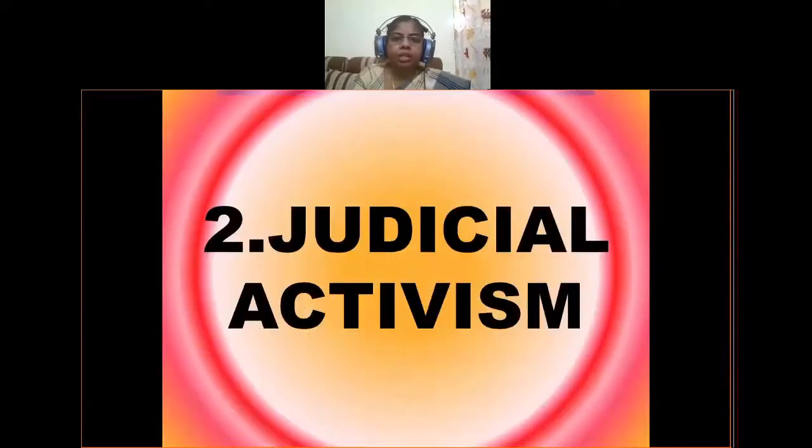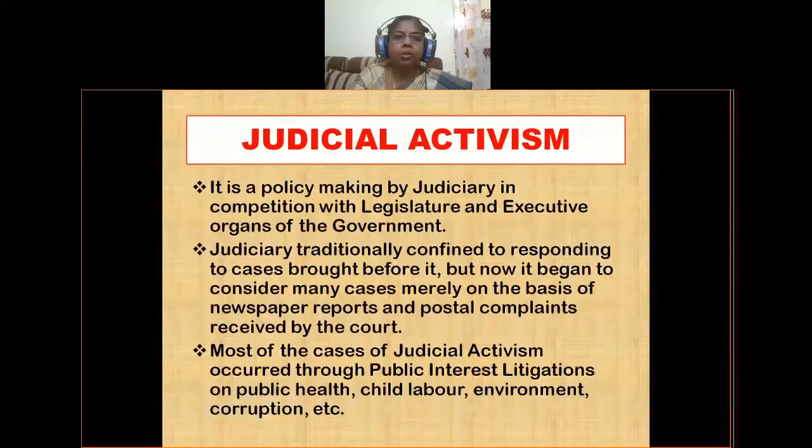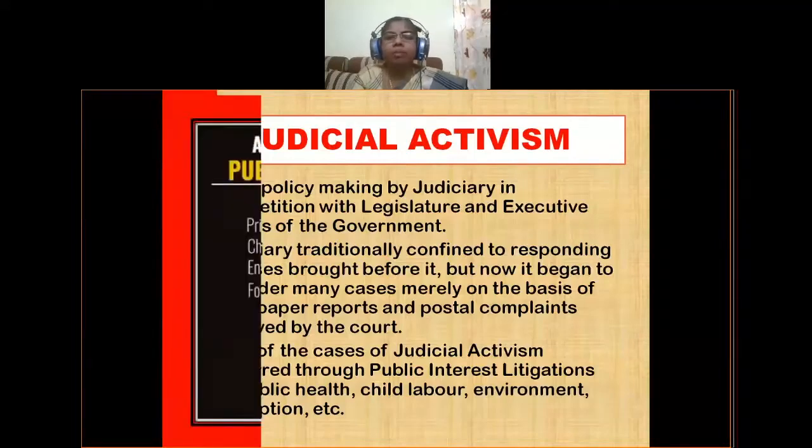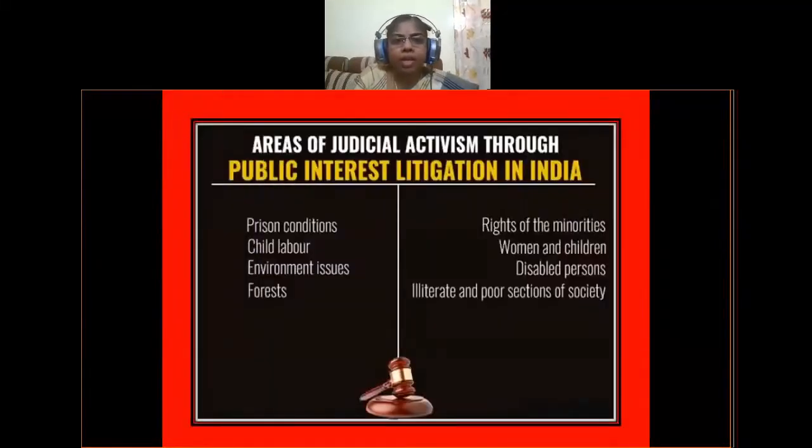Okay, so next one is judicial activism. Nowadays, the judiciary is very active and it is competing with the other 2 organs of the government, that is legislature and executive, in policy making. Judicial activism is occurring through public interest litigations. These are cases which can be filed on behalf of any victim or victims.